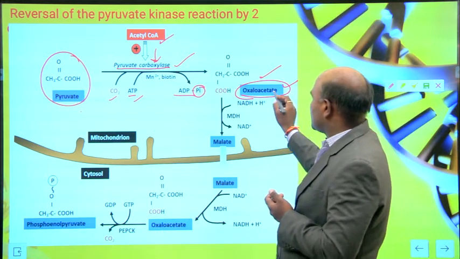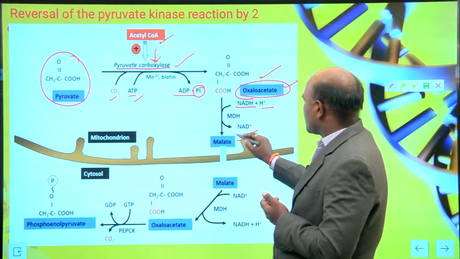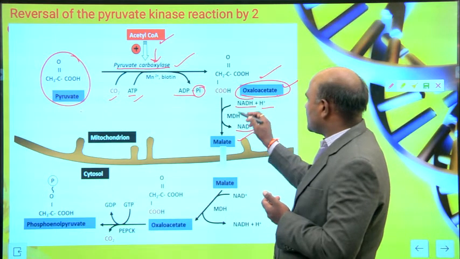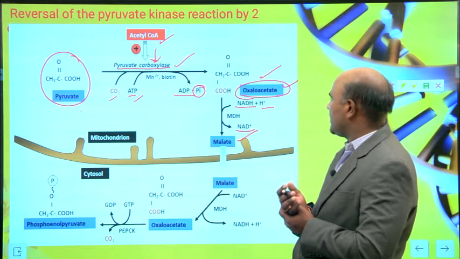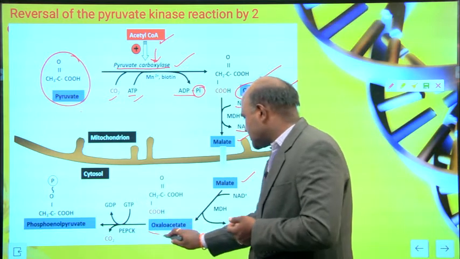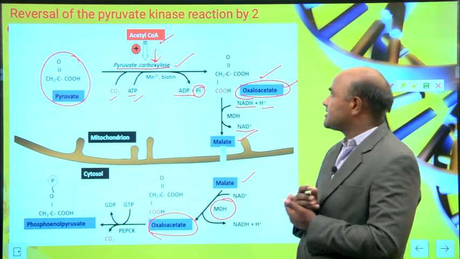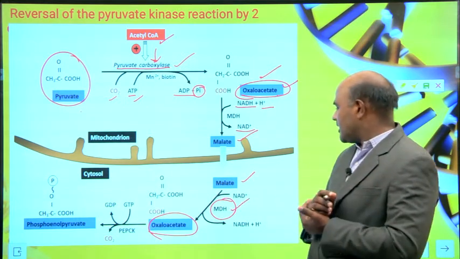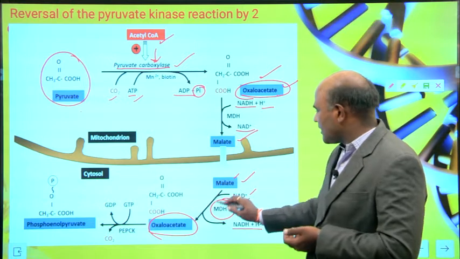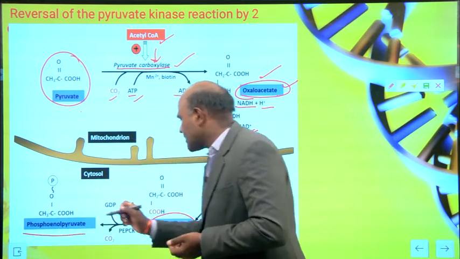Oxaloacetate reacts with NADH and H plus and produces malate; NADH is converted into NAD plus, with the help of MDH. Malate is again converted into oxaloacetate with the help of MDH, and NAD plus is converted to NADH and H plus.